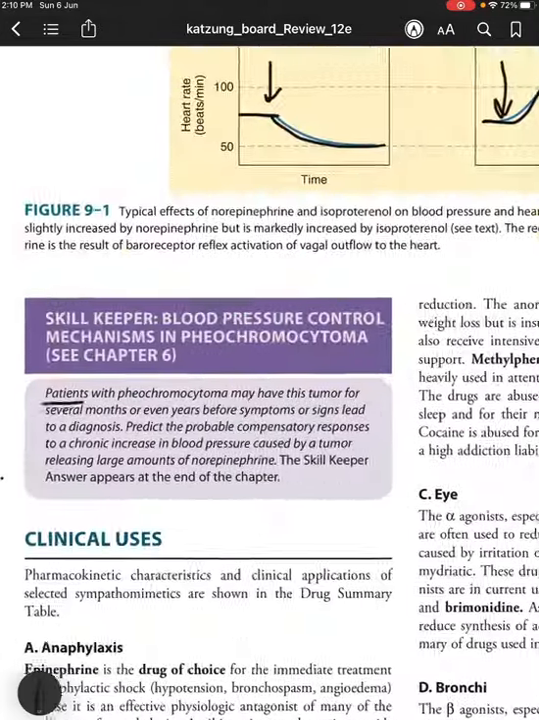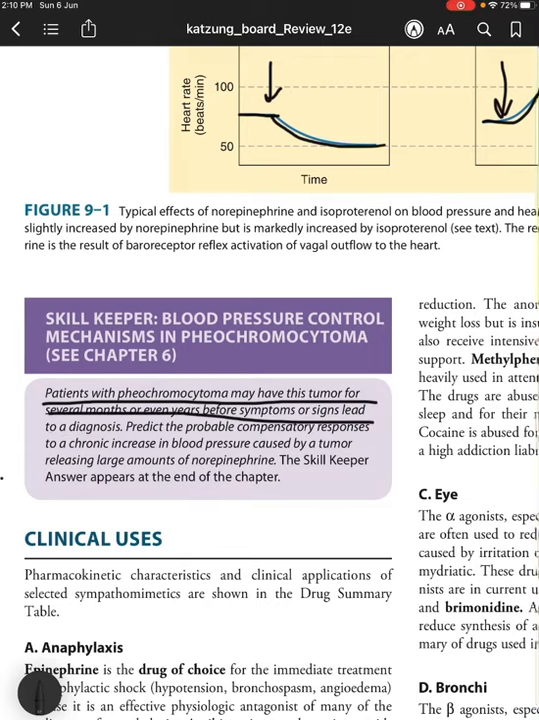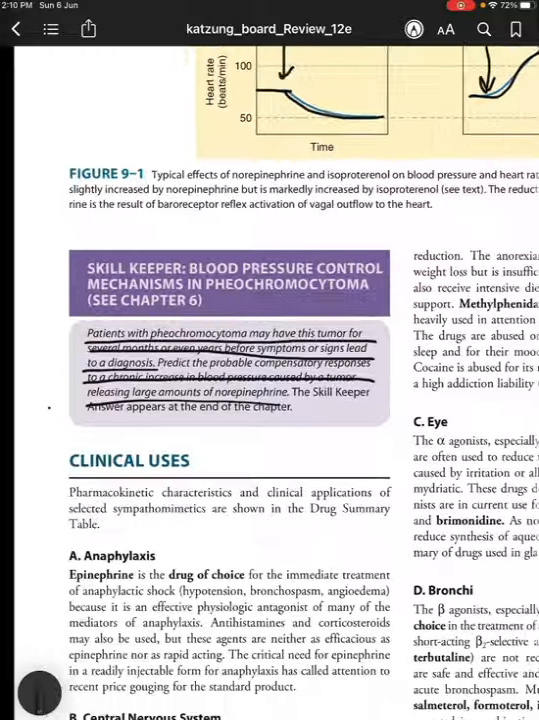So now patients with pheochromocytoma, an adrenal medullary tumor, may have this tumor for several months or several years before symptoms or signs lead to a diagnosis. Predict the compensatory probable responses to chronic increase in blood pressure caused by a tumor releasing large amounts of norepinephrine. Let's discuss the answer later.